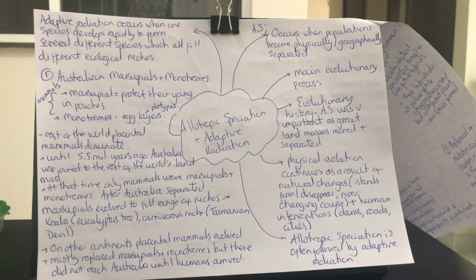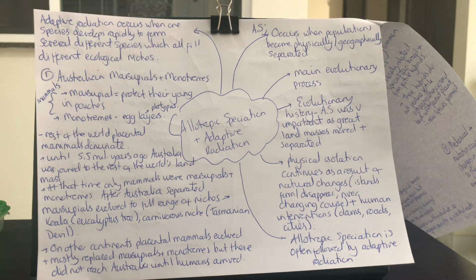Now, in the rest of the world, outside of Australia, the placental mammals dominate. A placental mammal is going to be one that has a pregnancy similar to a human pregnancy. The fetus or embryo develops in utero, in the uterus, supported by the placenta, until it's reached full term. And that's the difference between Australia and the rest of the world.